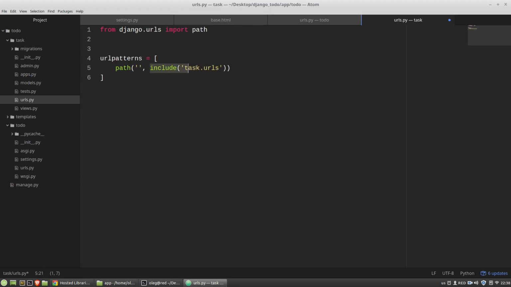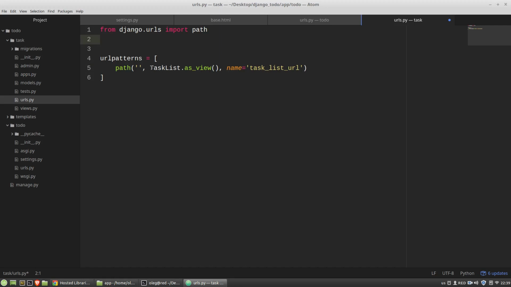So all requests to the task's address will be handled by the TaskList class view. I'm calling the as_view method, and the name of that URL pattern will be task_list_url.